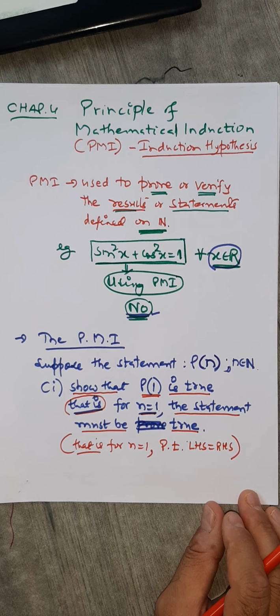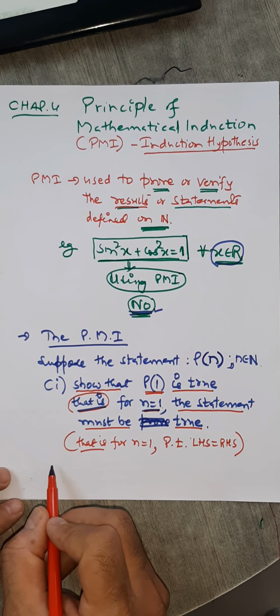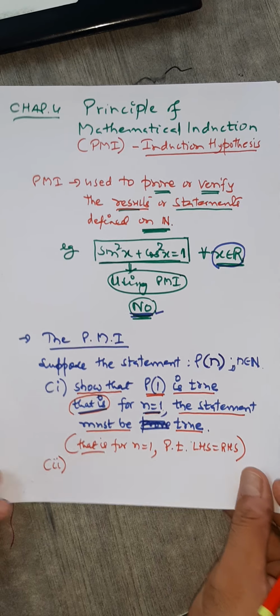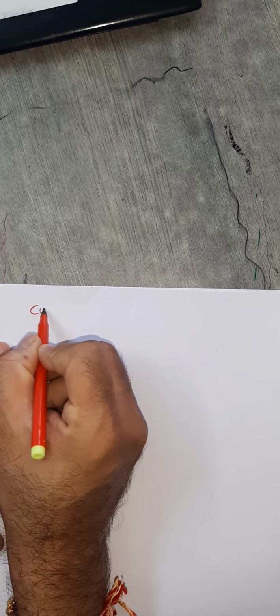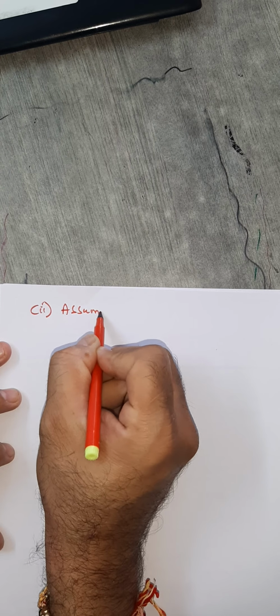Now what is step number 2? That's a very important step here. In the second step, we assume that the statement is true. This is our assumption. You are not going to prove that.